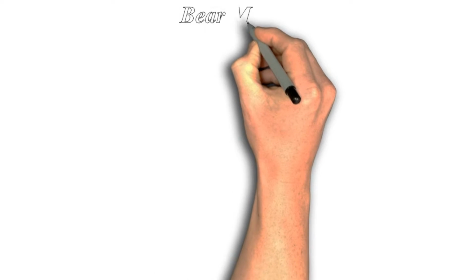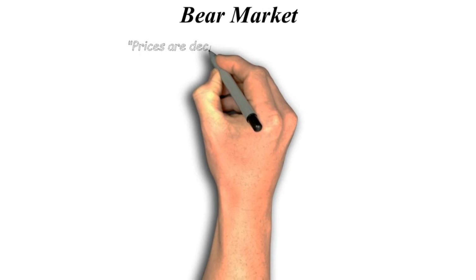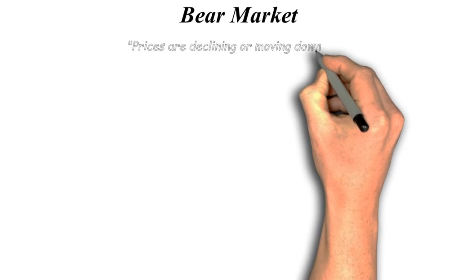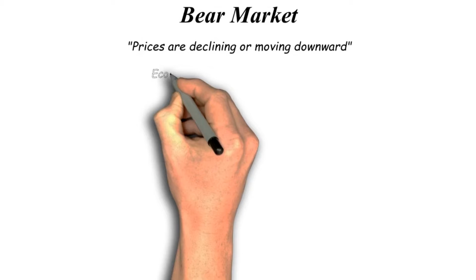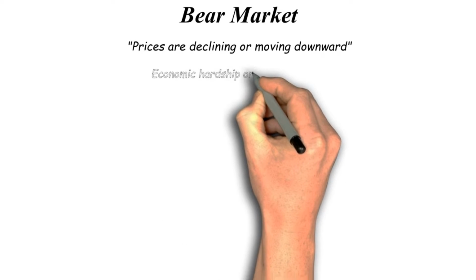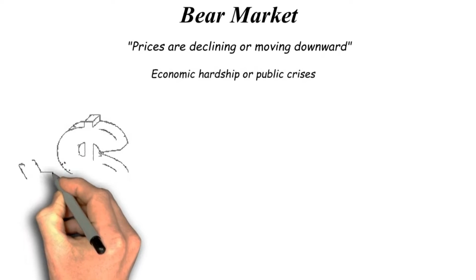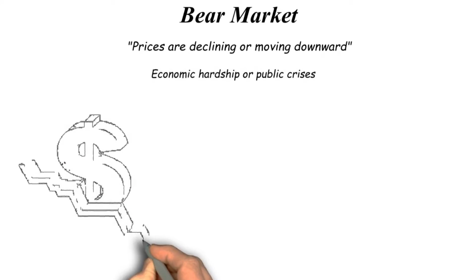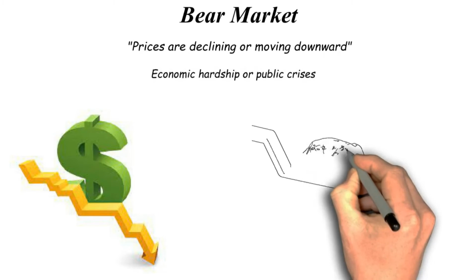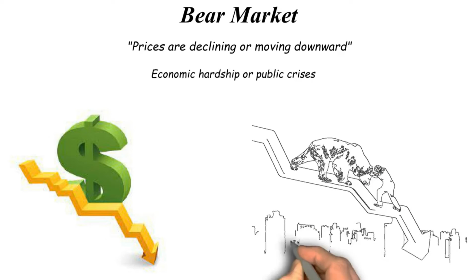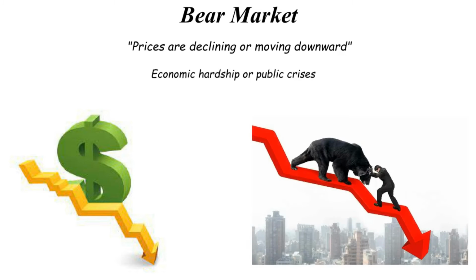Bear market. A bear market is one in which prices are declining or moving downward. This can occur during periods of economic hardship or public crisis and can persist from weeks to years. If you believe the market will decline, you are labeled a bear. This term may also be used for particular stocks, in which you anticipate the price will decline, in which case you would be considered bearish on the stock.